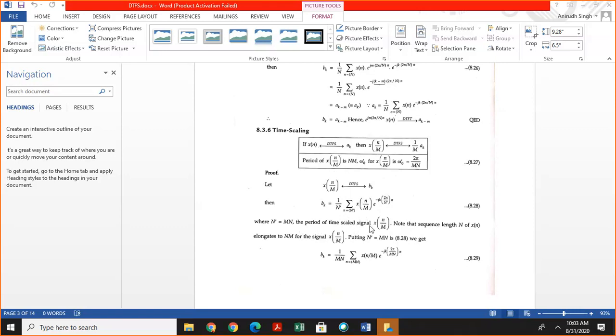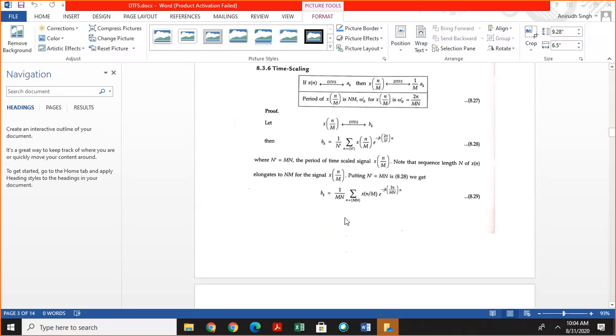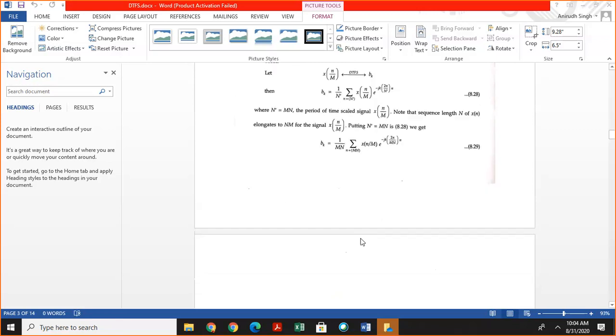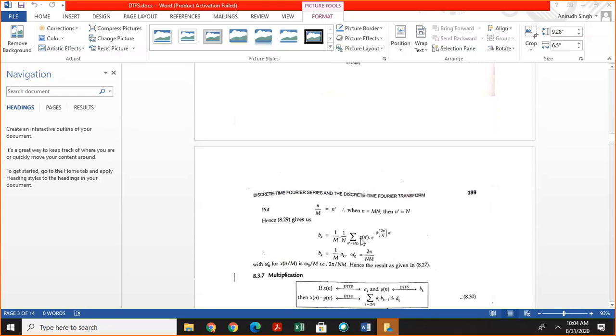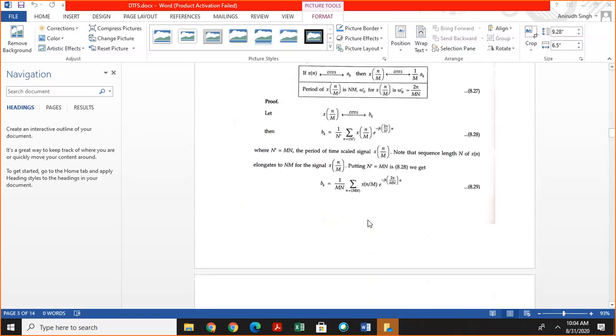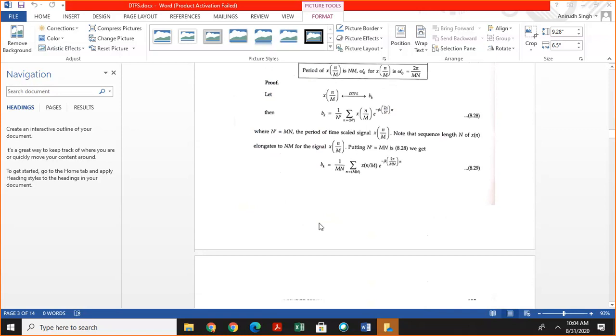The period of the time scaled signal is given by N dash. If we substitute the value of N dash, we get the value of Vk as 1 by mN summation x of n by m exponential minus jk 2 pi by mN into n. Put n by m equal to n dash, and we know that N dash is equal to mN.